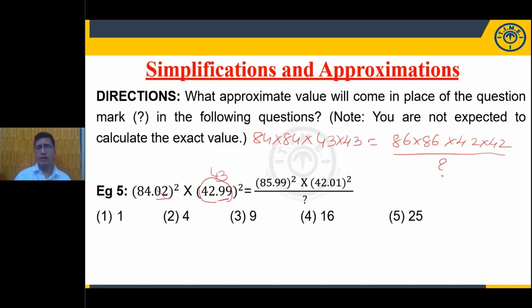Now look at this one. On either side of the equal sign, in the numerator we can cancel 43 and 86. 43 goes exactly 2 times in 86. Again we can do the same calculation here. 2 times 42 is 84. So 84 gets cancelled. Then how much is the value of the question mark? Simply 1. 1 is the answer for this question. The right choice is option 1. So without finding the square of a number, we are able to answer this question.